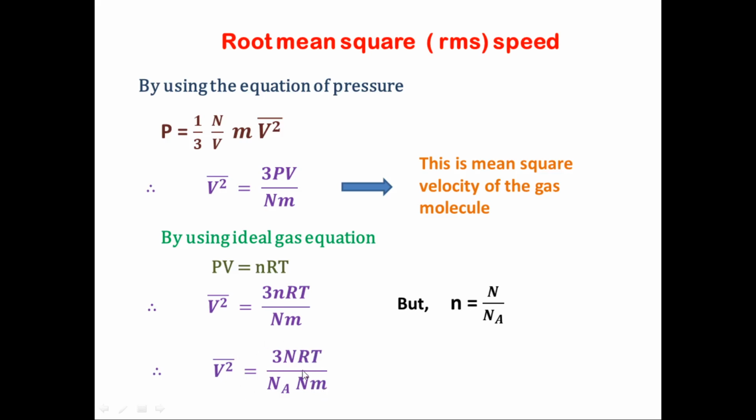When we get this equation, this capital N will be cancelled. When this capital N is cancelled, what do we get? We get v square is equal to 3RT divided by Na into m, small m.